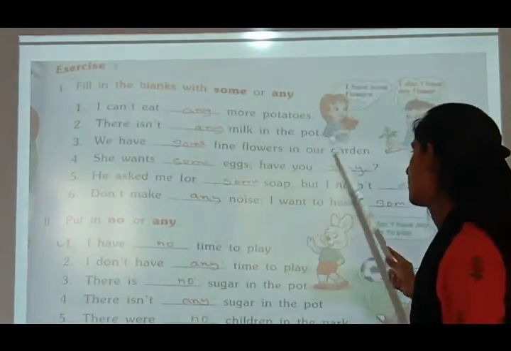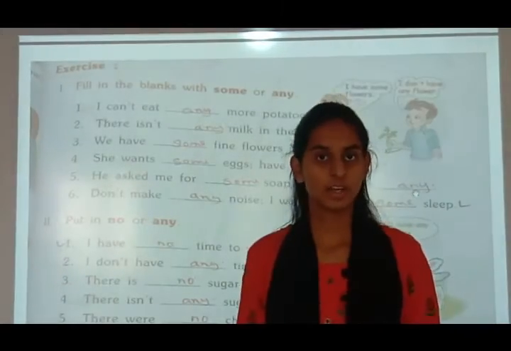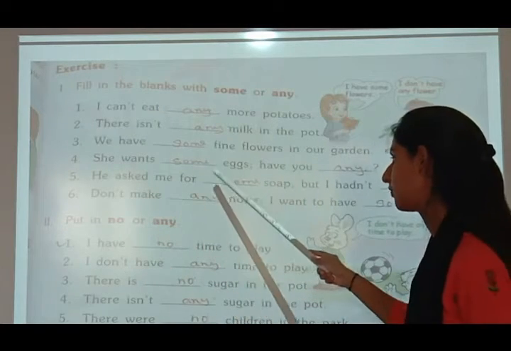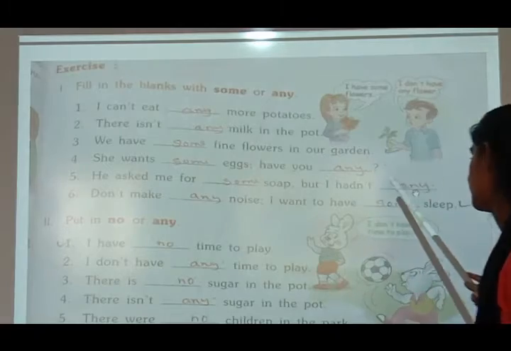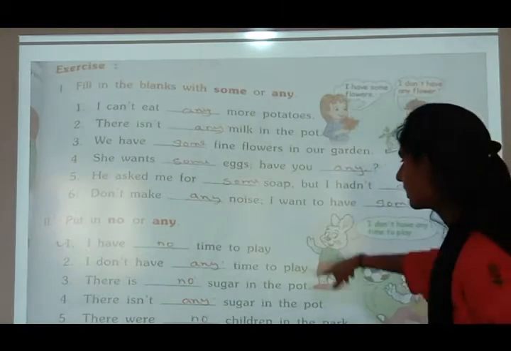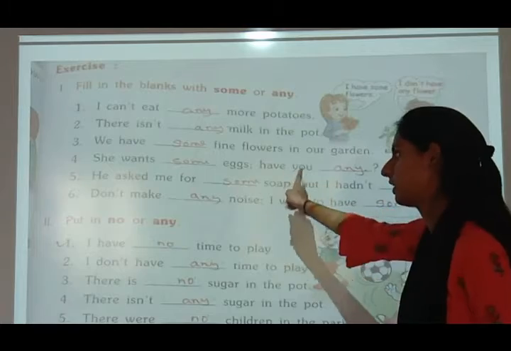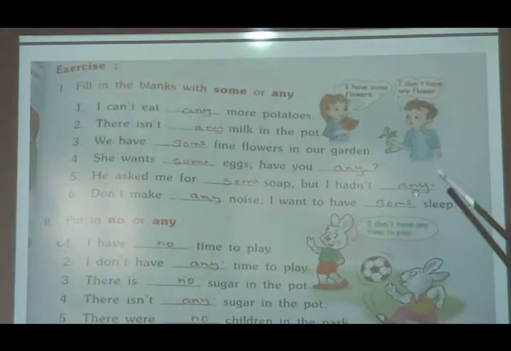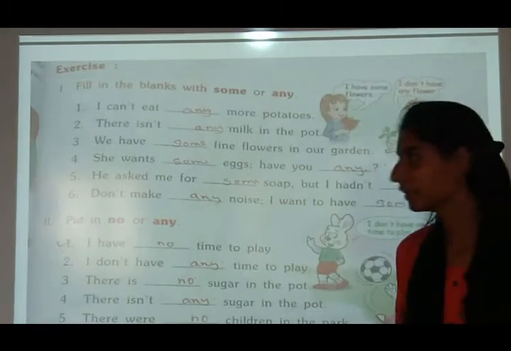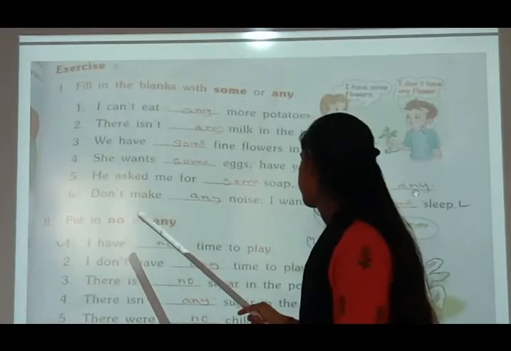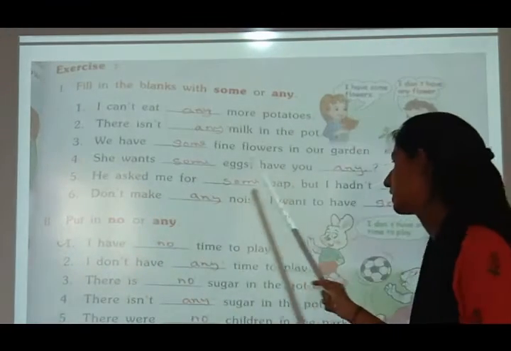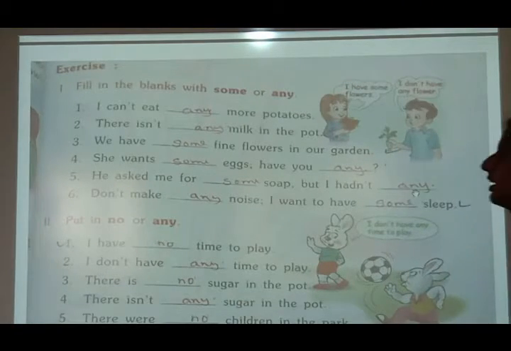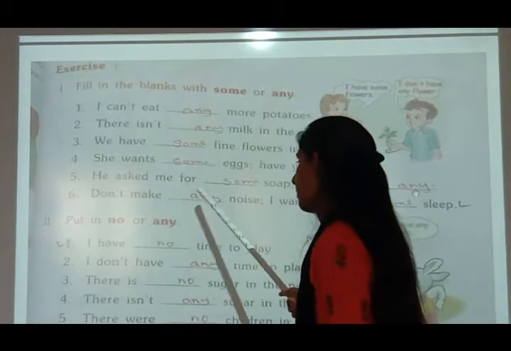So you have to see whether it is negative or interrogative. We have blank fine flowers in our garden. This sentence is affirmative and we have used some. He asked me for blank soap, but I hadn't blank. He asked me for blank soap. Here it is not a question mark. So some soap, but I hadn't any. It was affirmative till here, but I hadn't, had not, becomes negative, and so any comes.